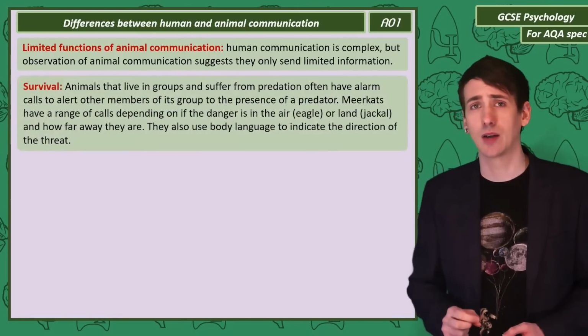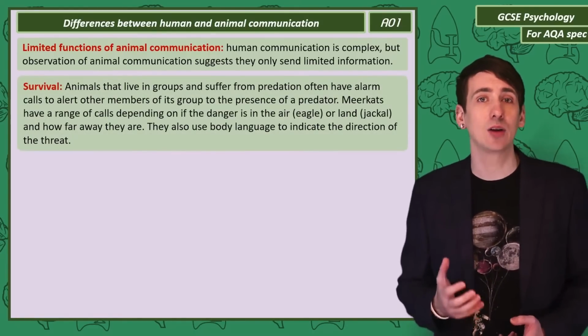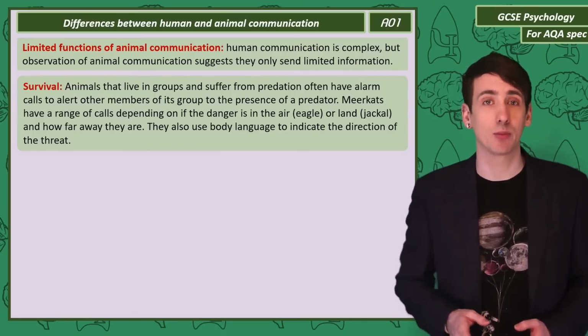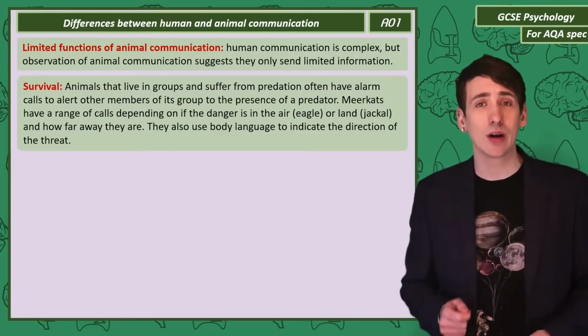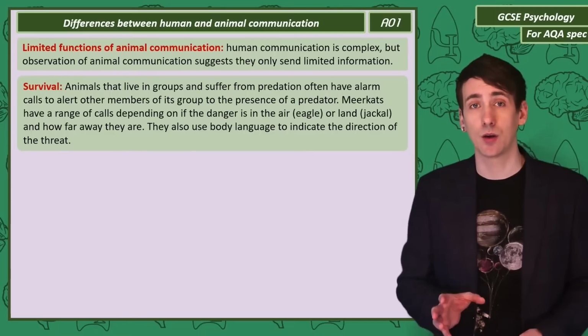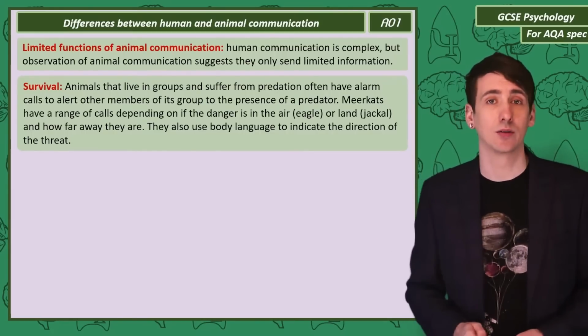Now, starting with survival. Animals that live in groups and are preyed on tend to have an alarm call that can warn other members of its group that they've spotted a predator. Meerkats actually have a range of calls they will make depending on the type of predator. So, if it's an eagle in the air or a jackal on the ground.